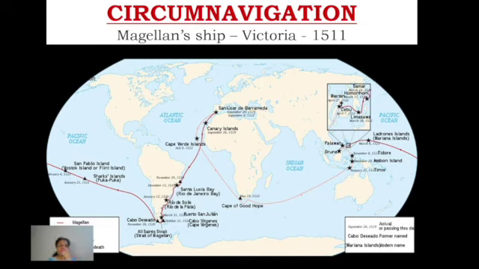One more evidence was actually given by Magellan. Magellan was an explorer, and he used to travel a lot, and on one of the voyages when he started, he found that from a point when he started moving, and he went on moving in the same direction, at a particular point of time he reached the same place from where he had started.